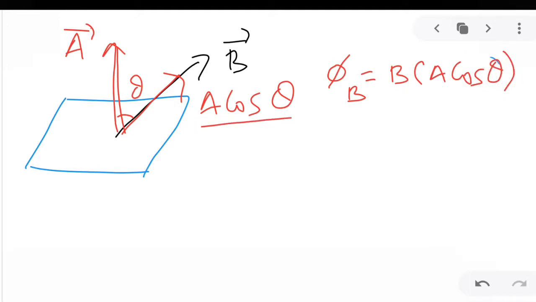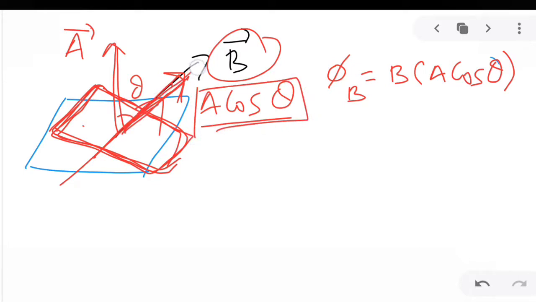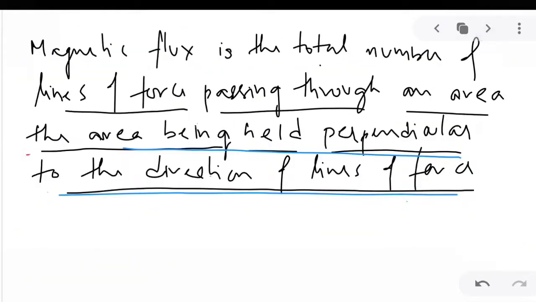But what is A cos theta? See, for this area, A cos theta is normal to this area, correct? And for the original area, this magnetic field is not passing normal to the area. So that means we have taken that component of area for which magnetic field is perpendicular to the area. So again we are following this concept that the lines of force are passing through an area, the area being held perpendicular to the direction of lines of force. So this is how we define magnetic flux.